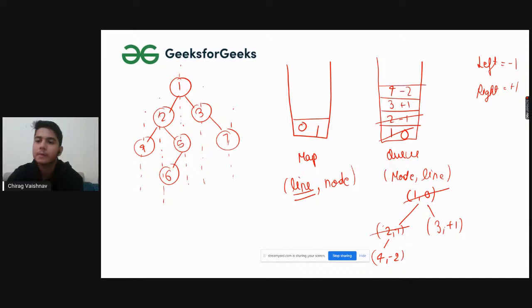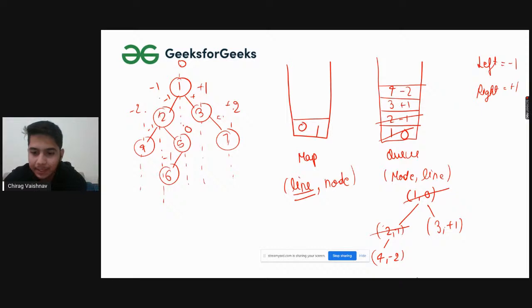So why minus 2? Because whenever we go to left, we will be adding minus 1, minus 1, minus 1, right? So it will be minus 1 here, this case is minus 1, this case is minus 2. It will be 0. Similarly, in the right, it will be plus 1, plus 1, so it will be 1 and it will be 2. Similarly, it will be 0 and it will be minus 1, right? So this is how it is going to work.